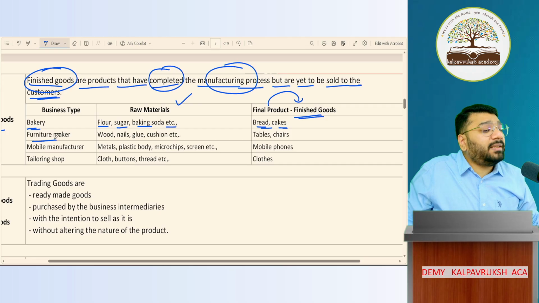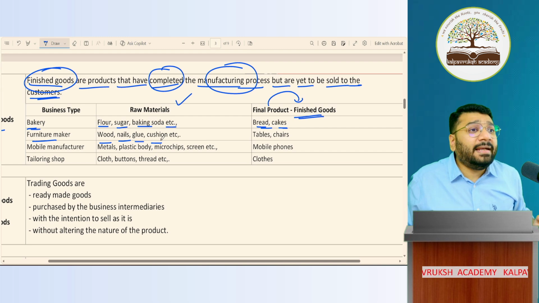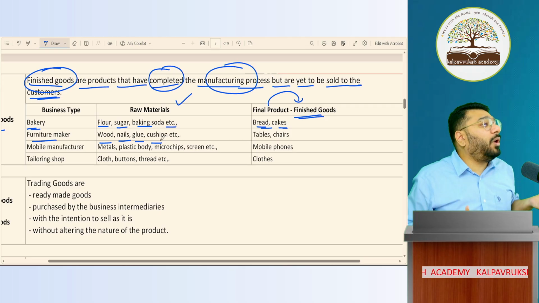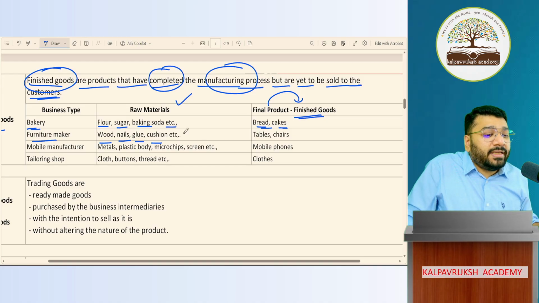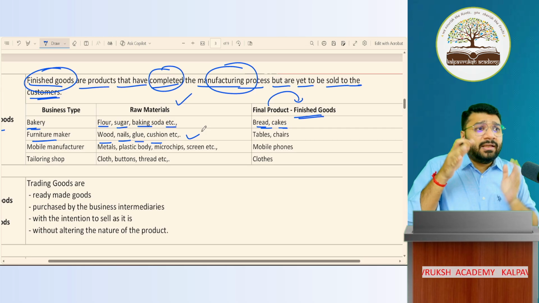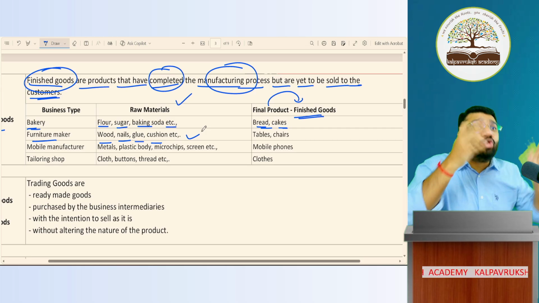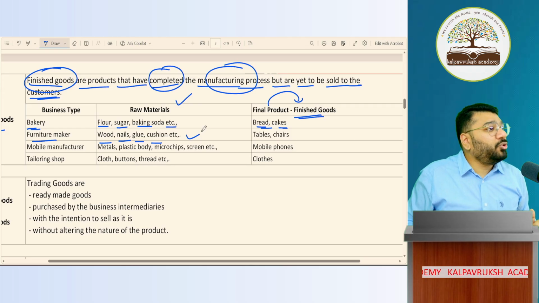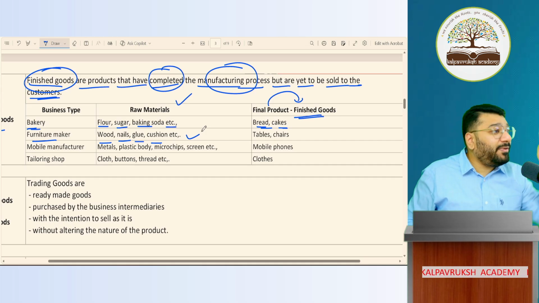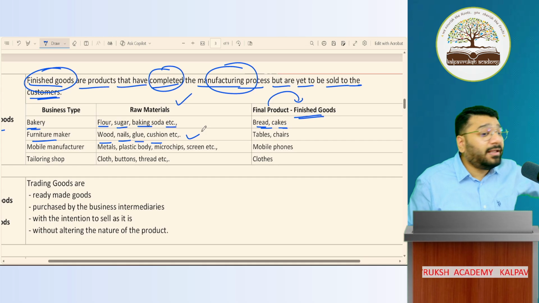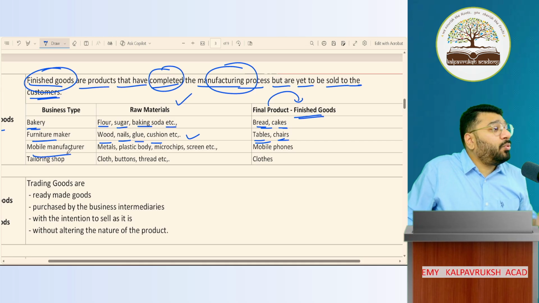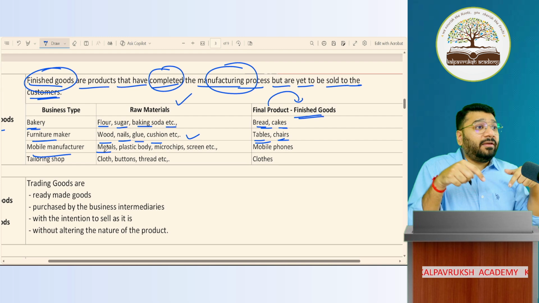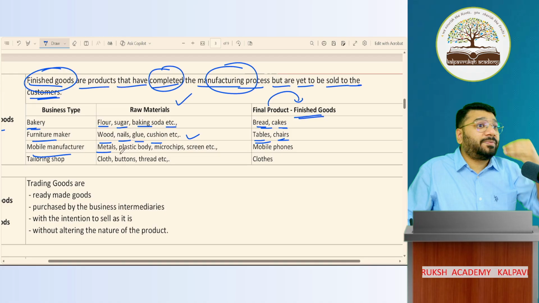For a furniture maker, what are the raw materials? Wood, nail, glue, cushion. In case you have a dining table at home with cushion, that cushion is also raw material, no? Because all of them put together give a new product called a chair. Cushion chair. So all these are called raw material. I have manufactured a chair, but I have not put the cushion on it. That is called semi-finished goods. The moment I put the cushion and complete the polishing, that is called either a table or a chair. Okay, not okay? Okay. For a mobile manufacturer, what is the raw material? Metal, the metal body, the frame in which you put all the chips, not that eating chips. You understand chip here, no?